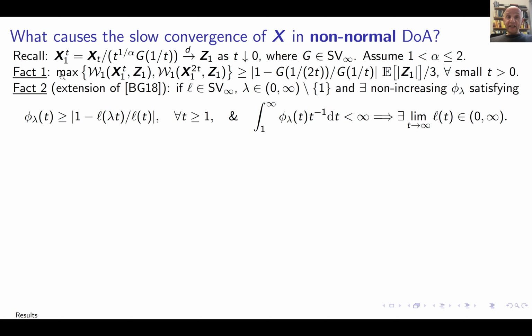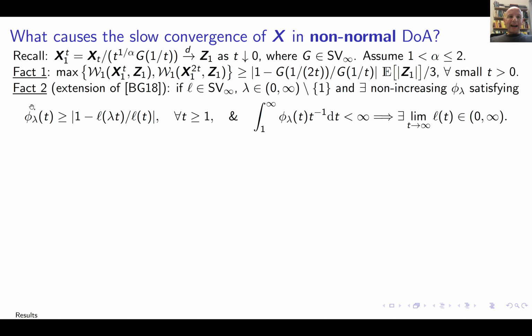And then the second point has nothing to do with Levy processes, but was also an extension of this Berger and Greenberg paper, where it has to do only with slowly varying functions. You see, if I take an arbitrary slowly varying function L, take some constant lambda which is not 1, and then build this kind of expression which is analogous exactly like this expression.